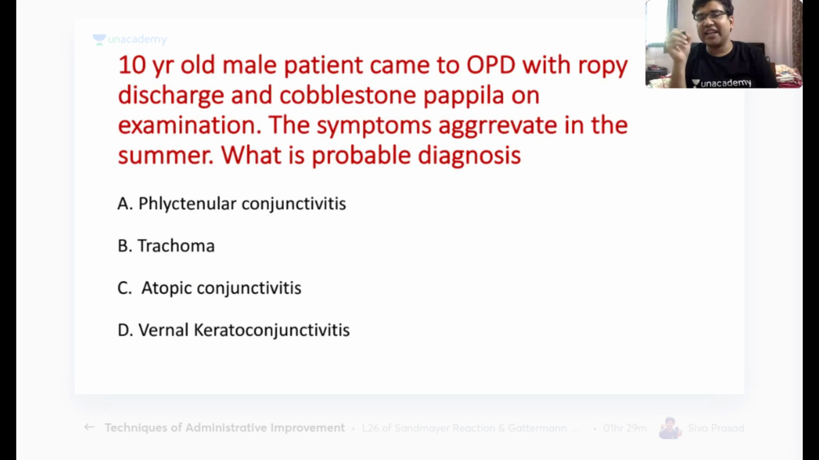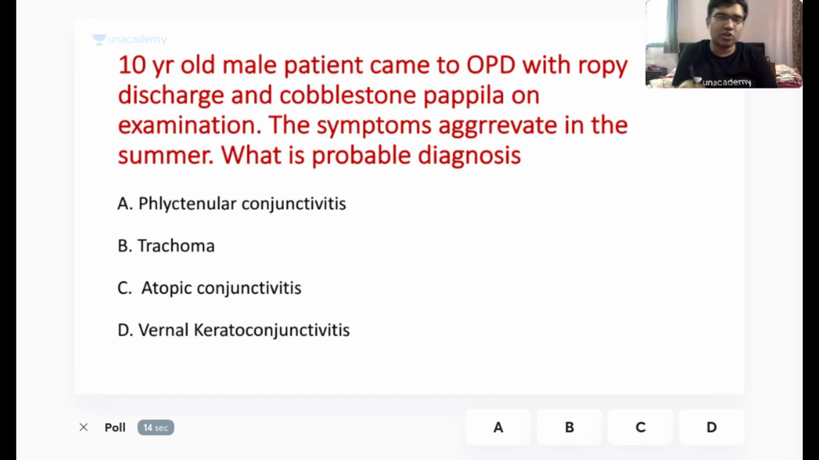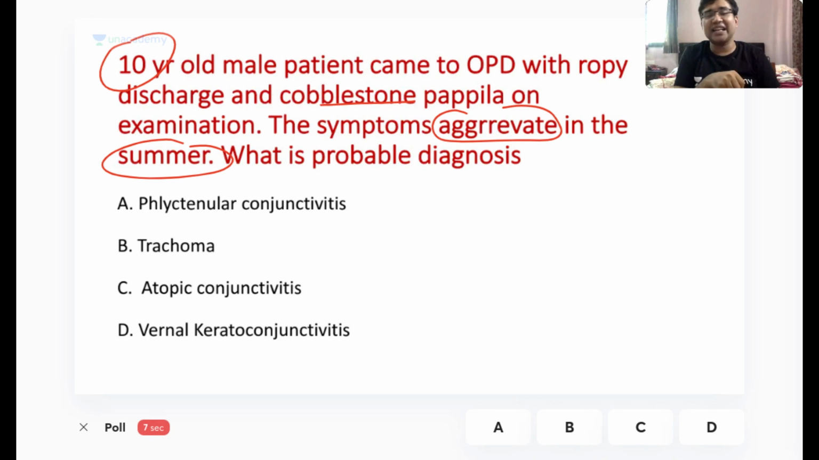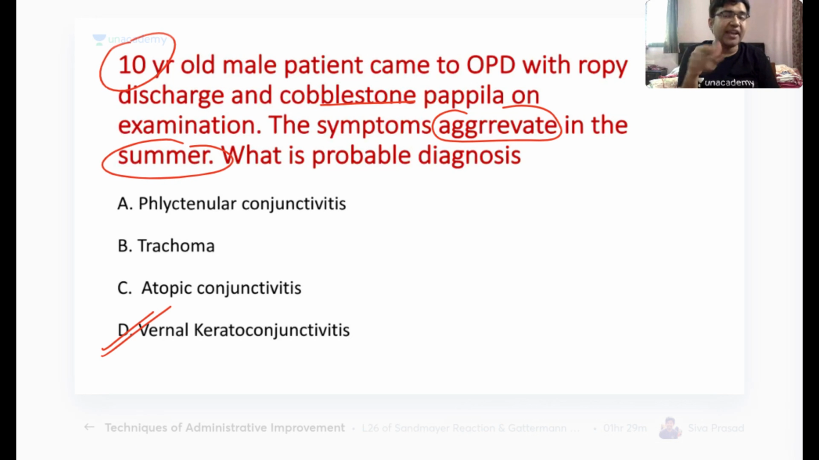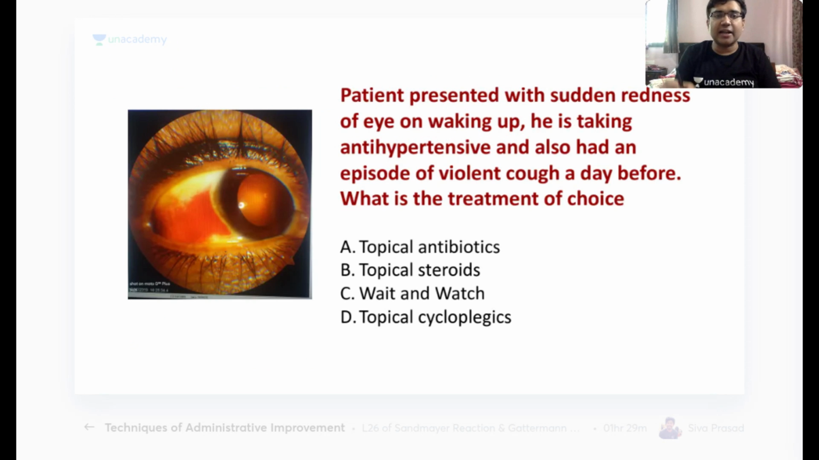A 10-year-old male came to the OPD with ropey discharge and cobblestone papilla on examination. The symptoms aggravate in the summer. What is the most probable diagnosis? I think this is the simplest question of this session: a 10-year-old child, cobblestone papilla, and symptoms aggravating in the summer. So we are basically dealing with a patient who is having spring catarrh. Remember, it does not happen in spring, it happens in summer. The exacerbation is in the summer. Sometimes patients present in the spring, and this is typically vernal keratoconjunctivitis. Okay. With this, I come to my next question.